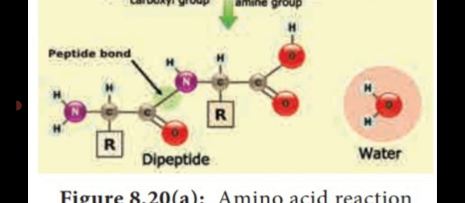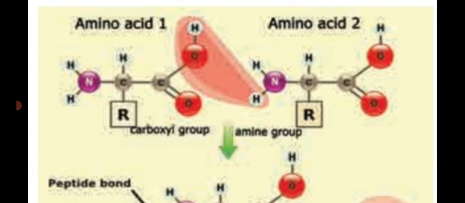See the diagram. The replacement of the OH with the 2 hydrogens of the amino group and the carboxyl group which forms the bond is said to be a peptide bond. That reaction takes place between the carboxylic end of one amino acid and the amino end of another amino acid.